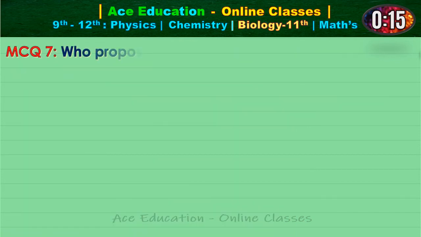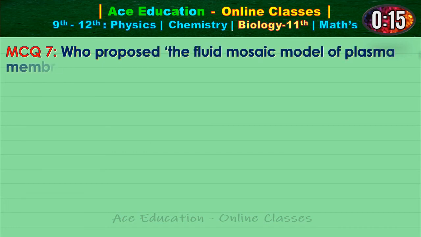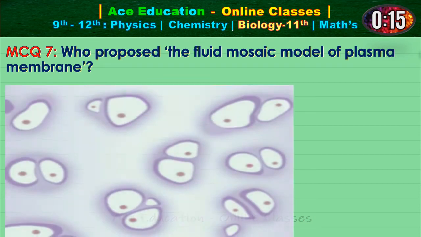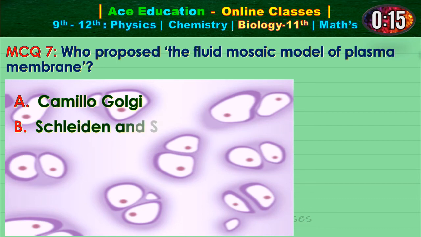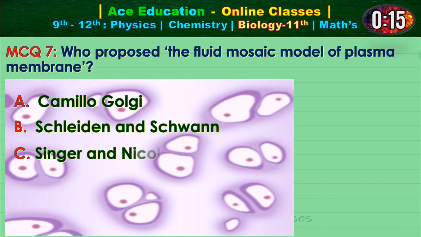MCQ 7. Who proposed the fluid mosaic model of plasma membrane? Option A, Camillo Golgi. Option B, Schleiden and Schwann. Option C, Singer and Nicolson. Option D, Robert Brown. Now give answer in 15 seconds.